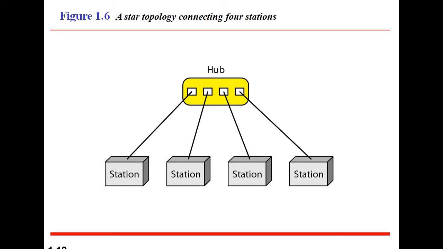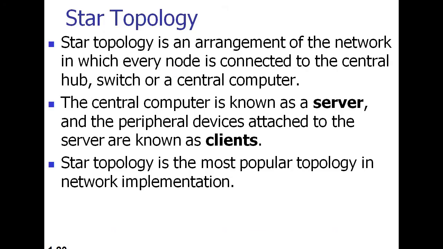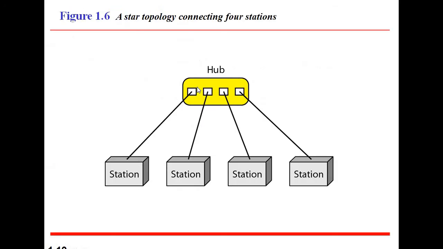So we may go for the notes. Star topology. Star topology is an arrangement of the network in which every node is connected to the central hub. As shown in the figure, this is the hub, which is called the server computer, and station 1, station 2, station 3 and station 4 are called client computers.